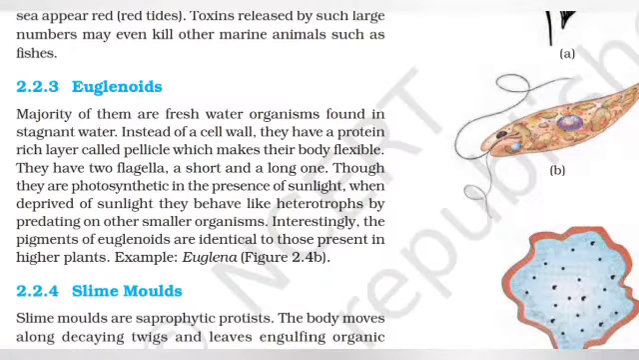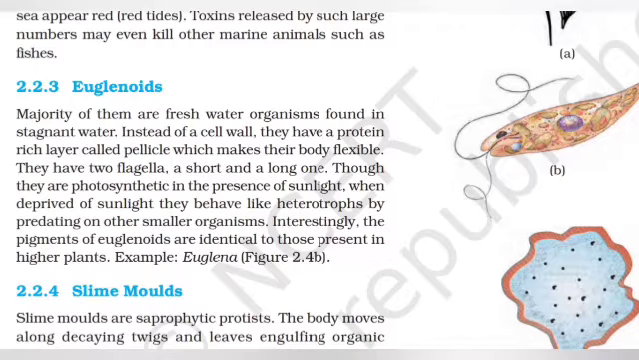Euglenoids. Majority of them are freshwater organisms found in stagnant water. Instead of a cell wall, they have a protein-rich layer called pellicle which makes their body flexible. They have two flagella, a short and a long one.